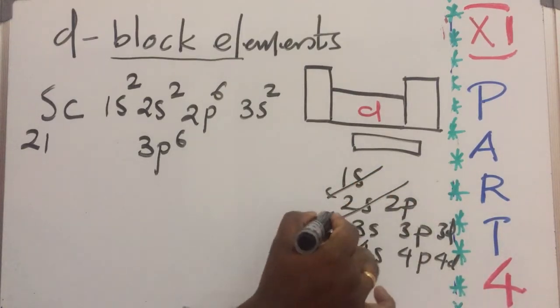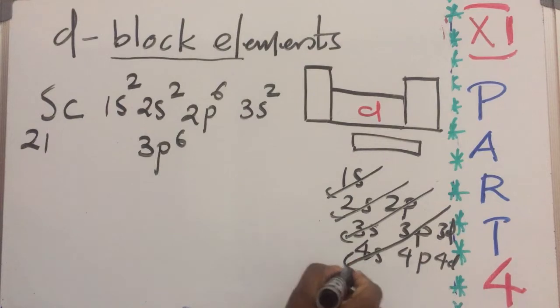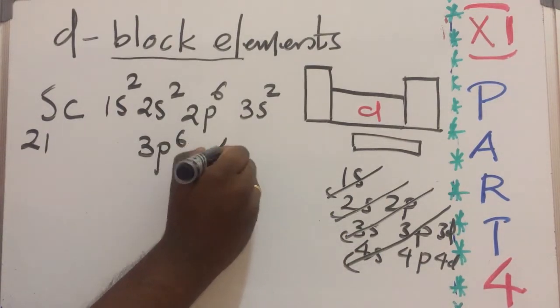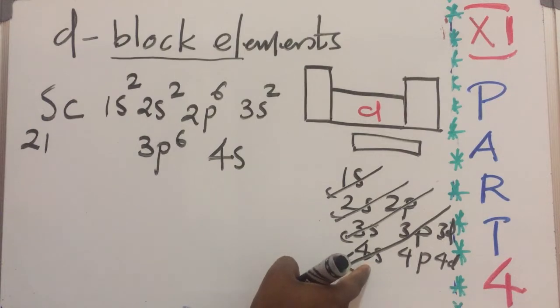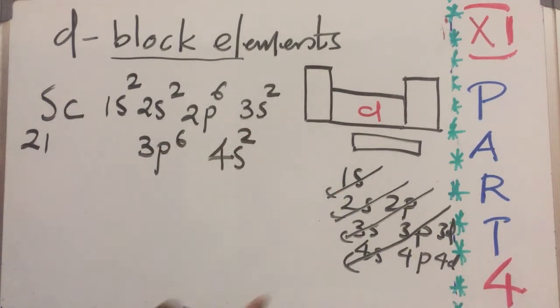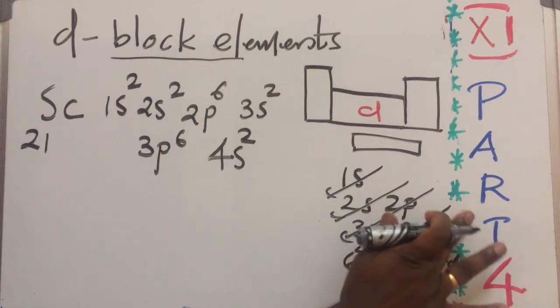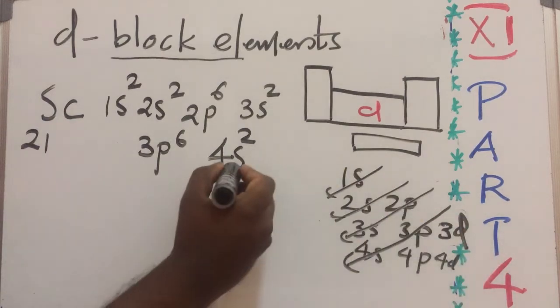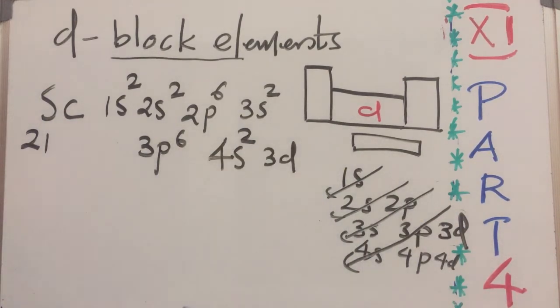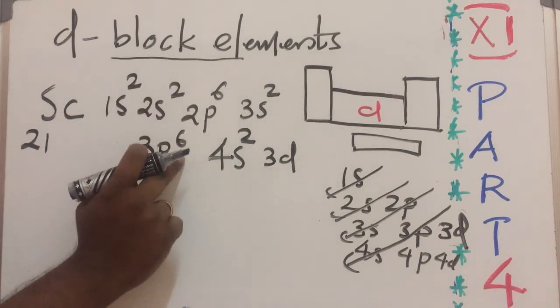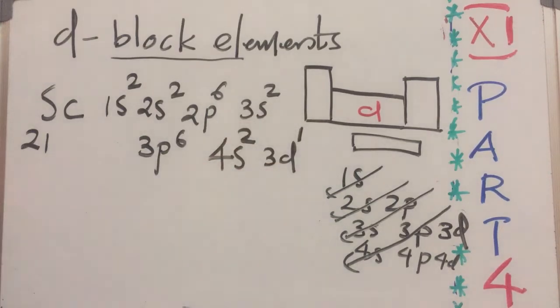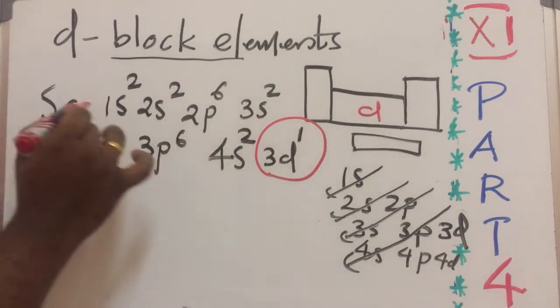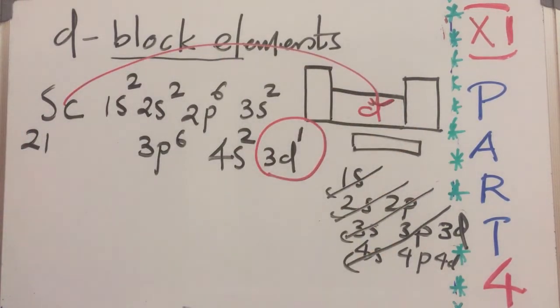So 1s, 2s, 2p, 3s, 3p. After 3p, what is next? 4s, 4s2. S holds a maximum of 2 electrons. After 4s, what is next? 3d. So after 4s, 3d. Clear? Now count the electrons. Up to here 18, 20, then 21. So the last electron enters which orbital, which subshell? D, 3d. So scandium belongs to the d block.